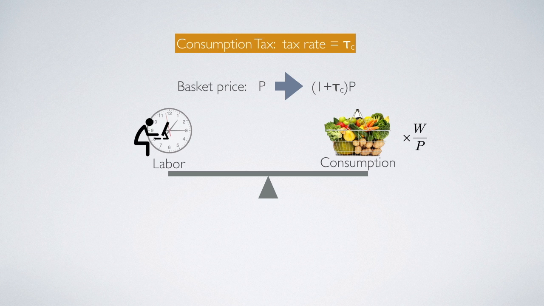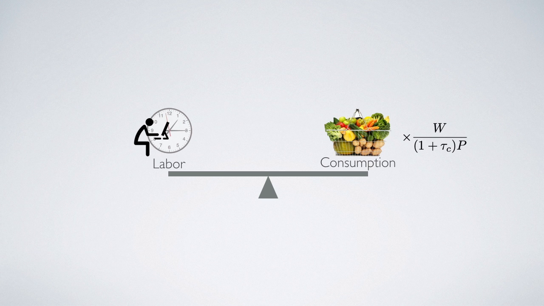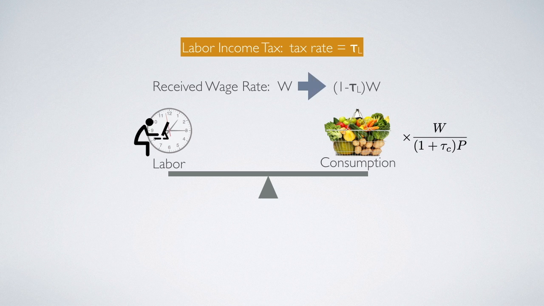Therefore, the trade-off between today's labor and today's consumption is not going to be W over P. It will be W over (1 plus tau C) times P. Another tax that can affect this trade-off is labor income tax. Suppose the tax rate on labor income is tau L. Then for the household, the received wage rate would change from W to (1 minus tau L) times W. It would be less.